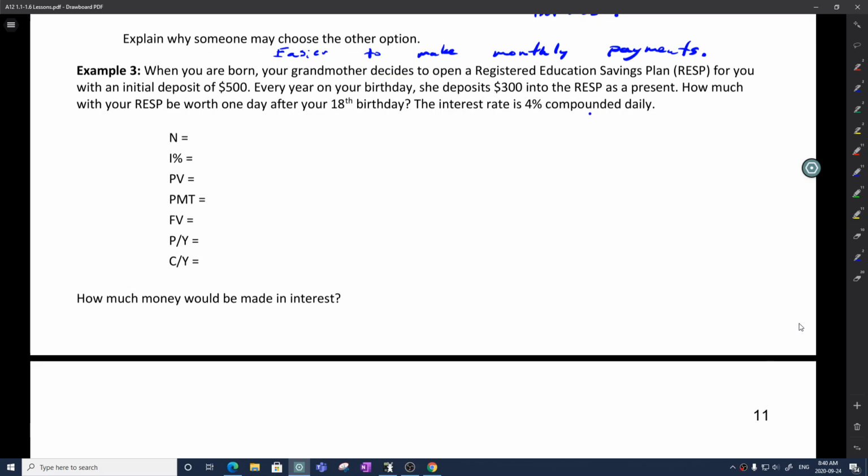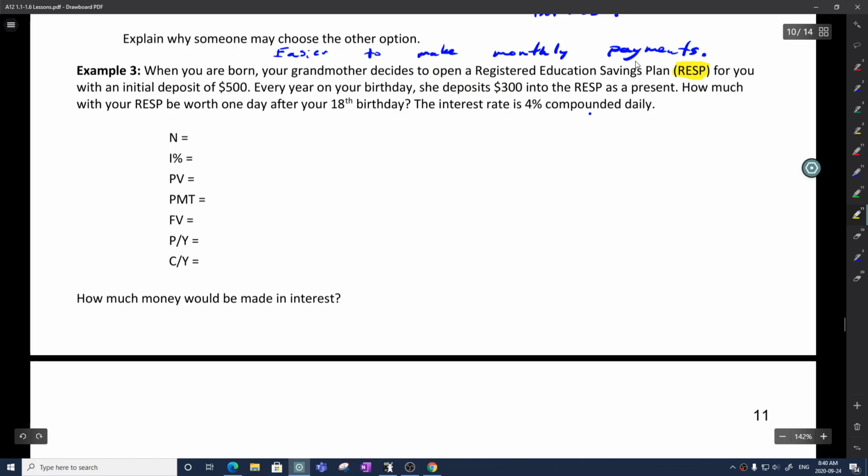We're going to be working through the third example. When you were born, your grandmother decides to open a registered education savings plan, an RESP. Many of you may have an RESP. They're an incredible investment vehicle. So your grandmother decides to open up an RESP for you with an initial deposit of $500.